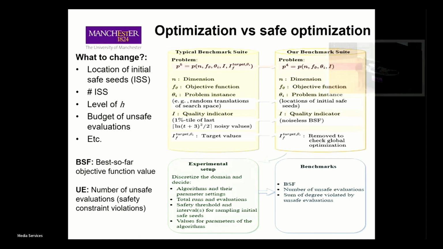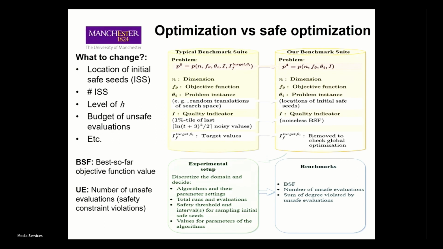If we start from the typical benchmark suite, you fix the dimension and you have the objective function, and you create problem instances to repeat the algorithm and average the algorithm performances. Then you have a quality indicator. However, they allow a large evaluation budget, and they fit the performances to target values. In our study, we create problem instances by providing different locations of initial safe seeds. We use the noiseless best-so-far as the quality indicator because we only allow 100 total evaluations due to the expensive nature of safe optimization. And we remove the target method because we also want to observe whether the algorithms are able to perform global optimization.